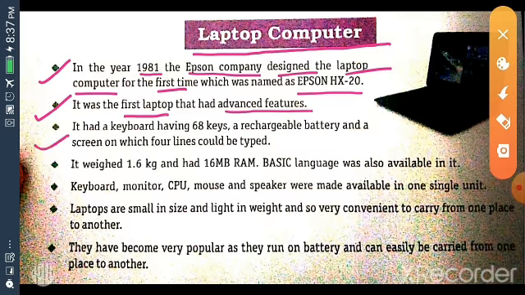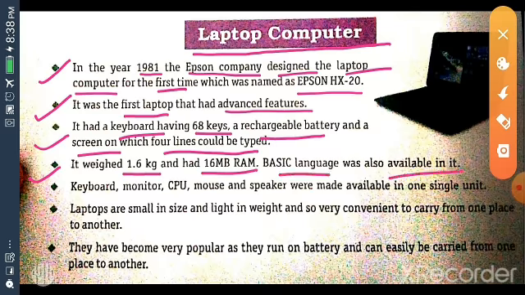It had a keyboard having 68 keys, a rechargeable battery and a screen on which 4 lines could be typed. It weighed 1.6 kg and had 16 MB RAM. BASIC language was also available in it. Keyboard, monitor, CPU, mouse and speaker were made available in one single unit.